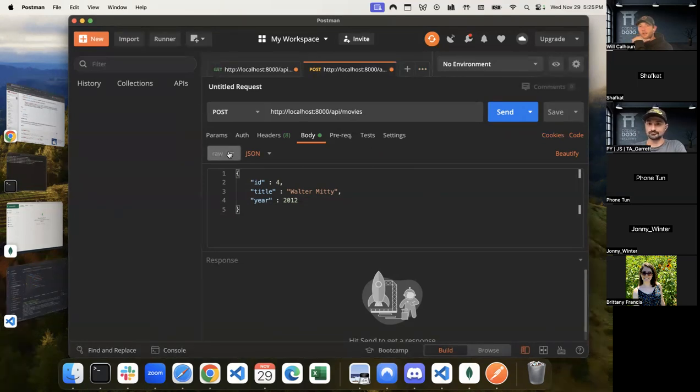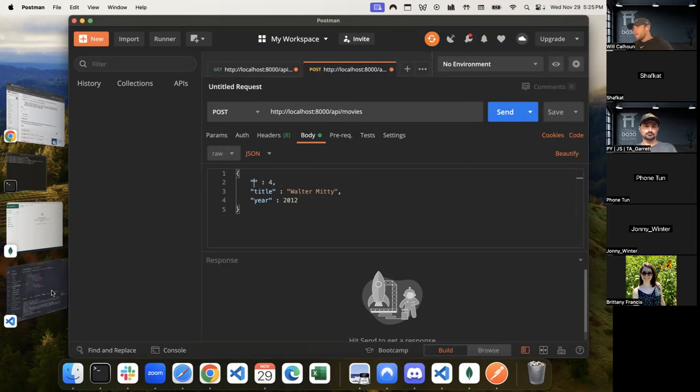So we have our body. We make sure that it's raw, and then we change it to JSON. By default, it's typically not going to be JSON, so that's really going to be the big one that you change. And then we pass in our information. Now, one thing to note, especially when we're dealing with MongoDB, is we don't need to pass in this ID because that's going to be auto-generated for us. So we don't need that.